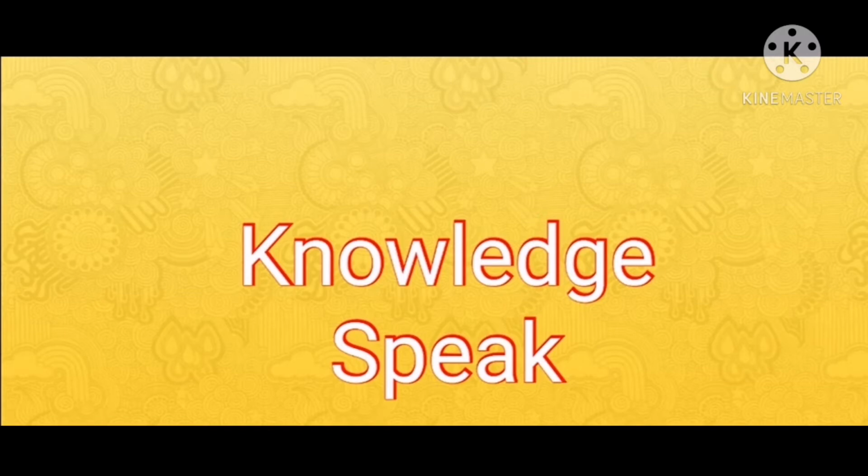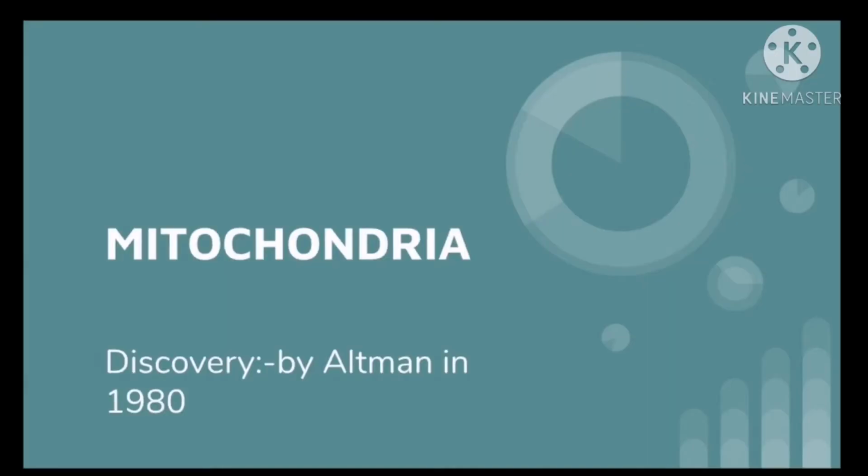Today we are going to study a very important topic called mitochondria. So let's start. Mitochondria is a cell organelle. It was discovered by Altman in 1890. First they were called bioblast. Bio means living, blast means which produces energy. This means it gives energy to living organisms.